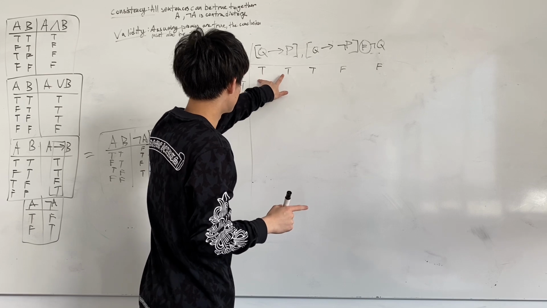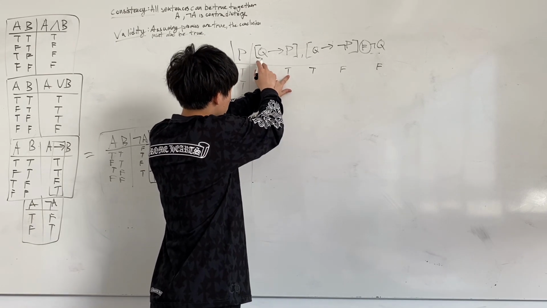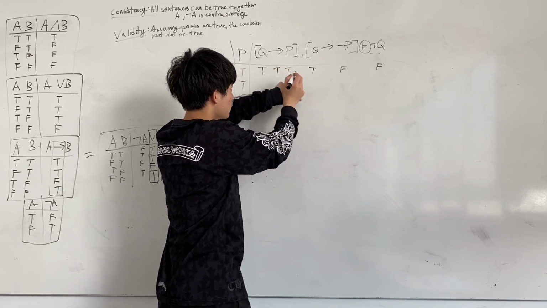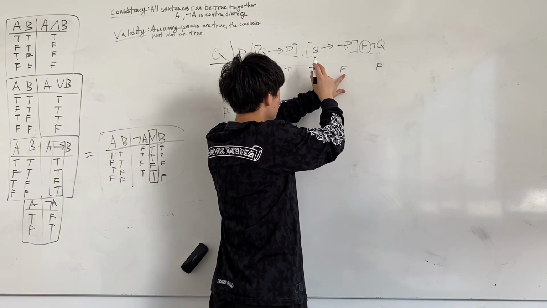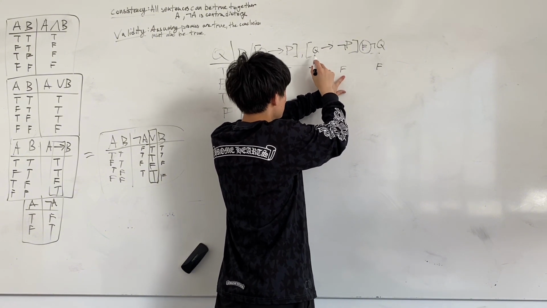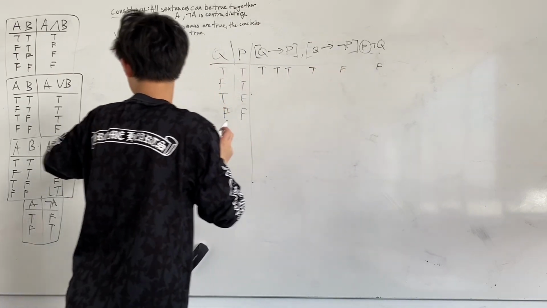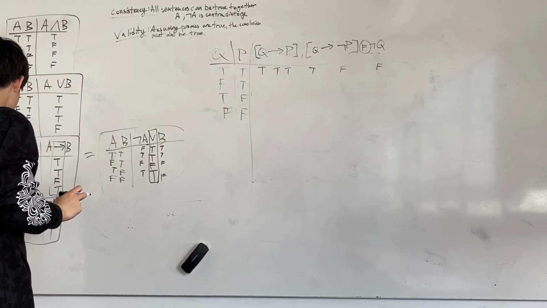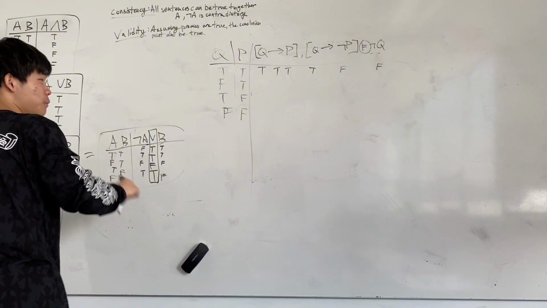So if Q is true and P is true, then the sentence Q therefore P has to be true as well. If Q is true and not P is false, then the sentence Q therefore not P, if it's true, false, then A therefore B is false.